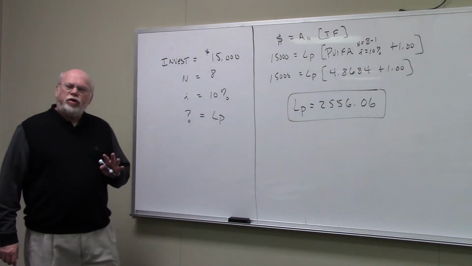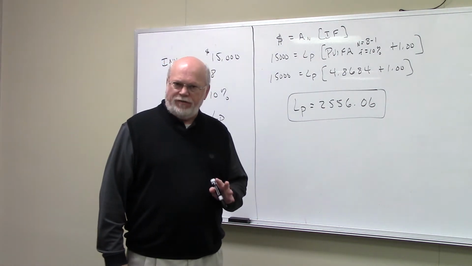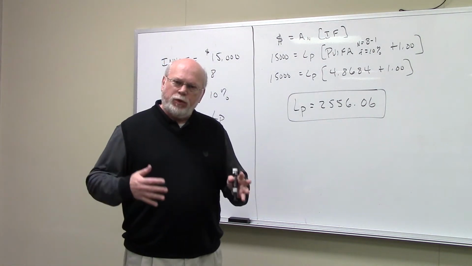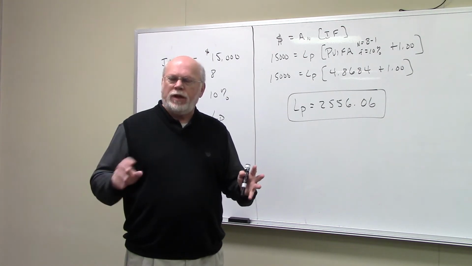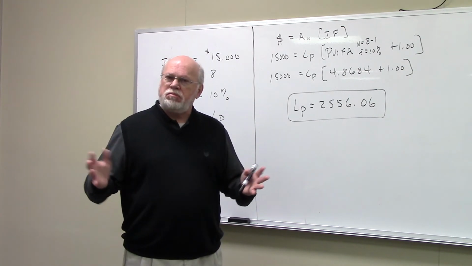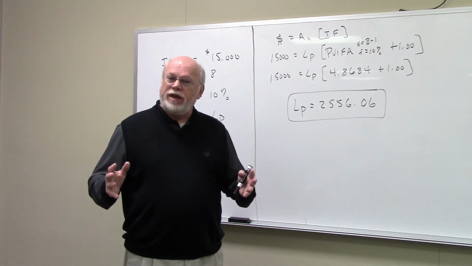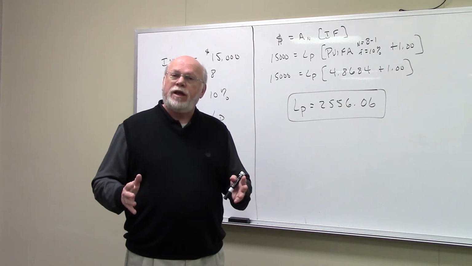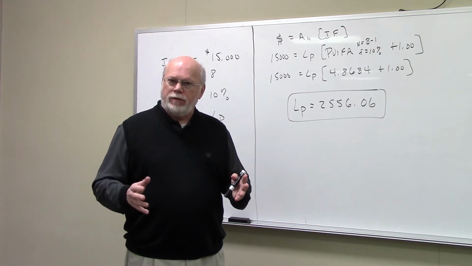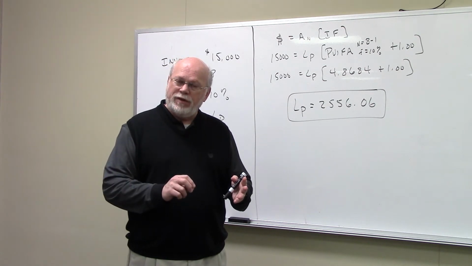Now what I'm about to show you, this is how you handle an annuity due when you have PVIFA. The process that would lead you to this would go something like this. I read a problem, there's an annuity in the problem. The big dollar amount is at the beginning of the annuity stream, so I'm going to use PVIFA. But the annuity payments now don't come at the end of every time period, they come at the beginning of every time period.